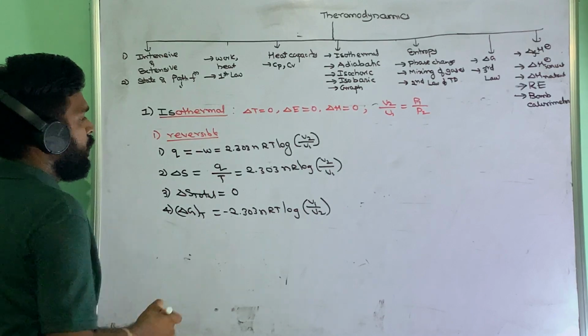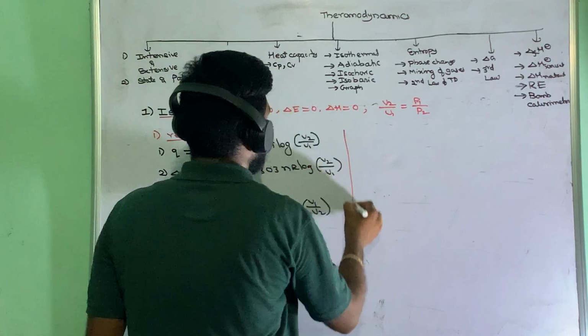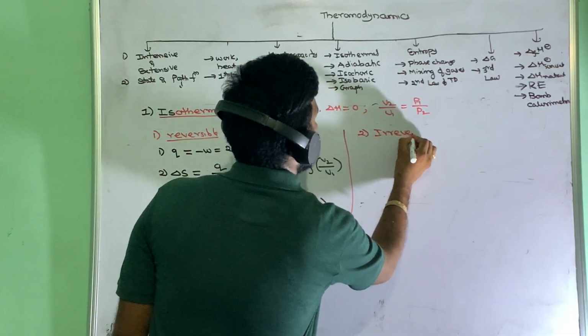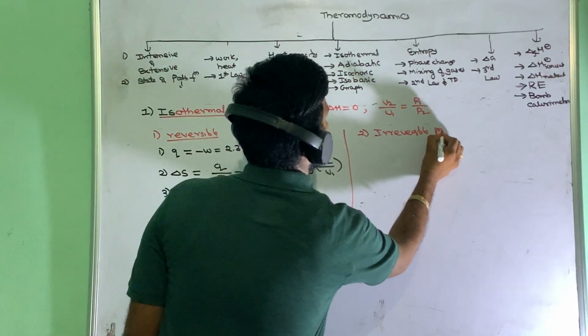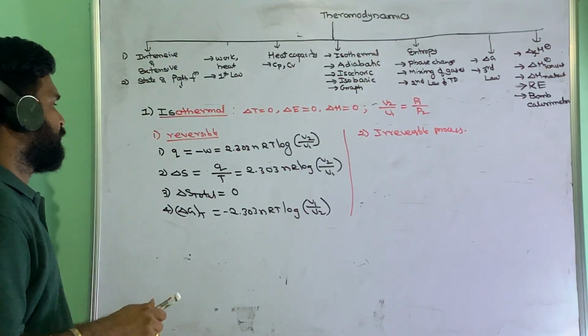Next we are going to discuss the irreversible process.